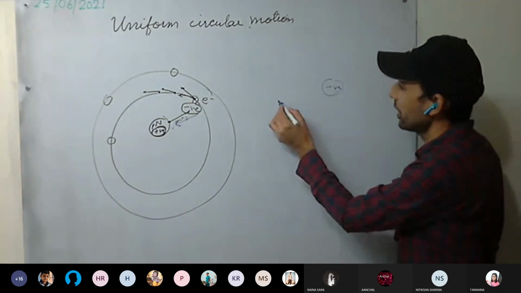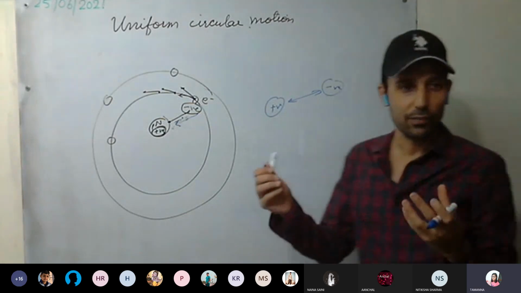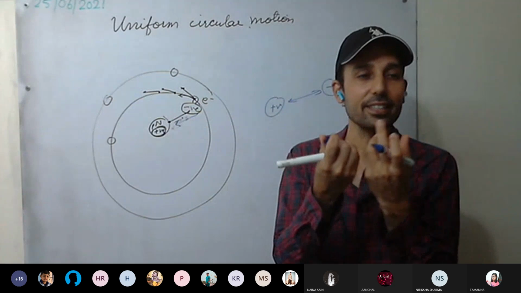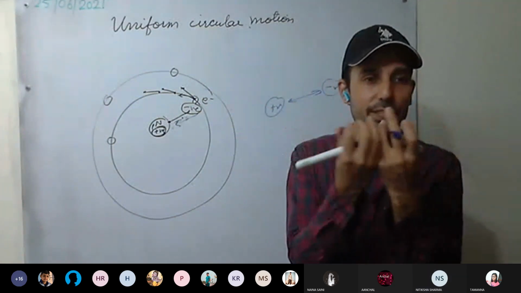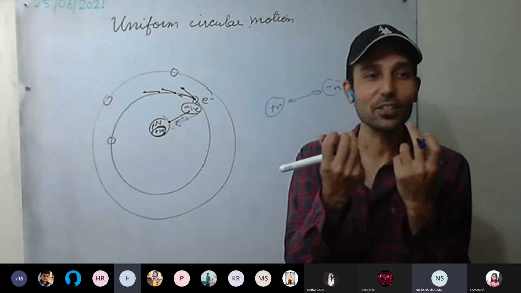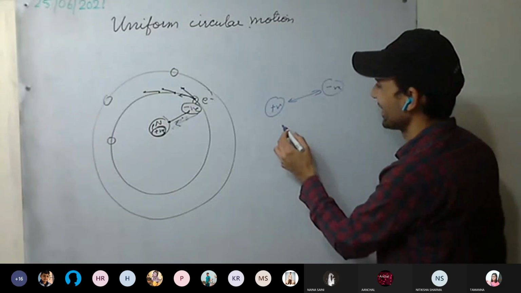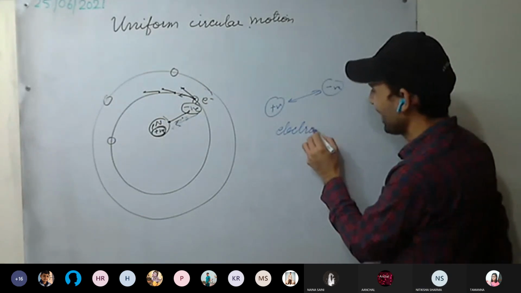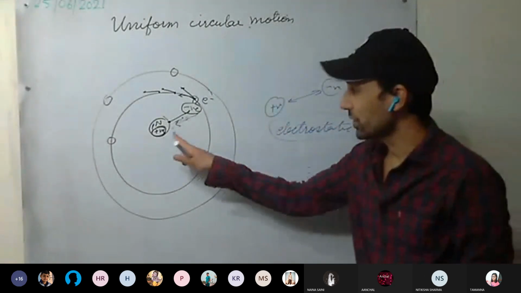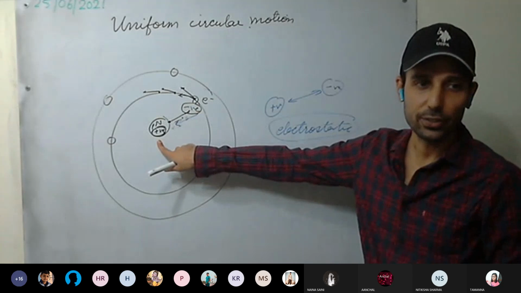One is negatively charged, the other is positively charged. Opposite. We know opposite charges attract each other, and similar charges repel. So what kind of force is that? Attractive. Electrostatic or magnetic? Electrostatic. So there is an electrostatic force between the negatively charged electrons and the positively charged nucleus.